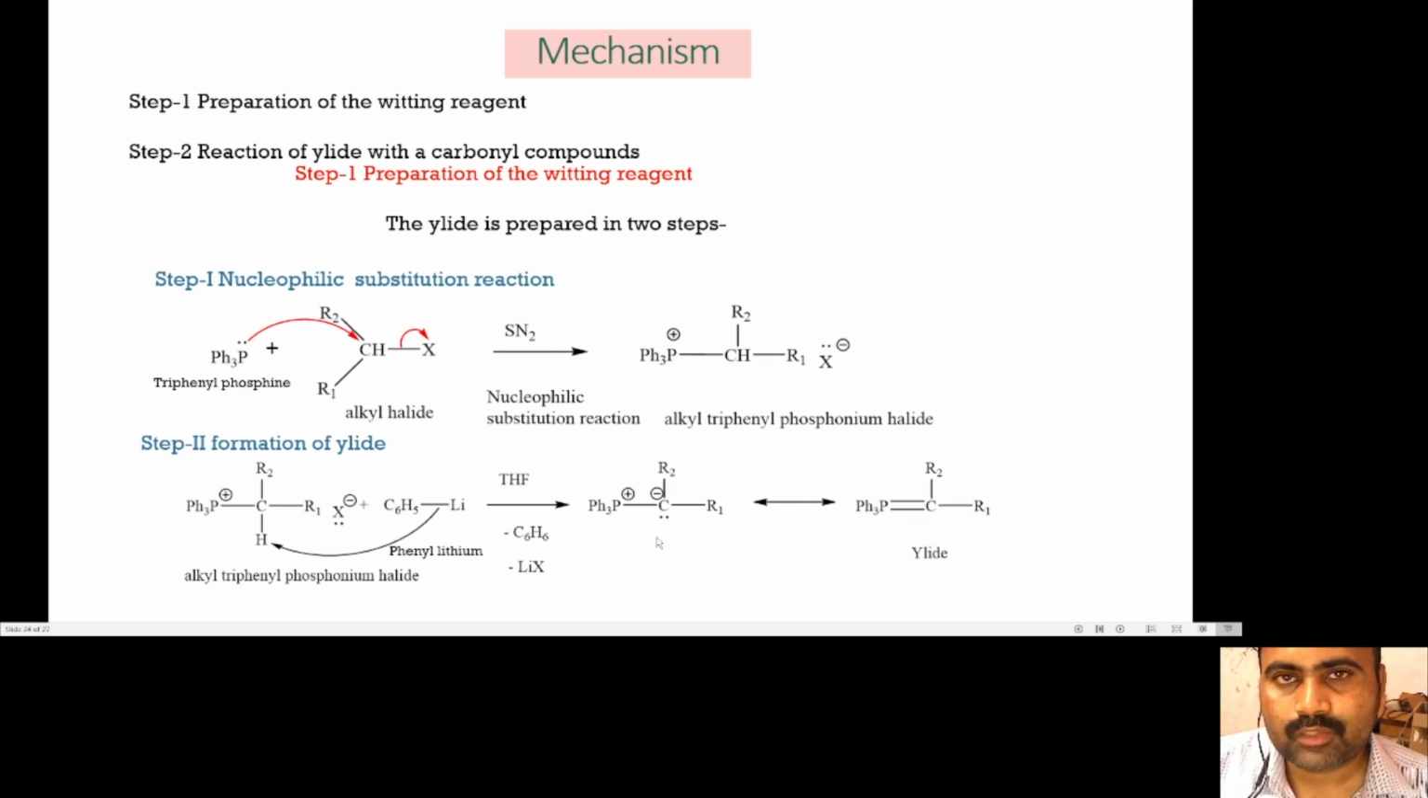So in the case of phosphorus ylide, we observe that there are opposite charges, that is, a positive charge on phosphorus and a negative charge on the carbon, present on adjacent atoms. Therefore, we can say that there is formation of phosphorus ylide.